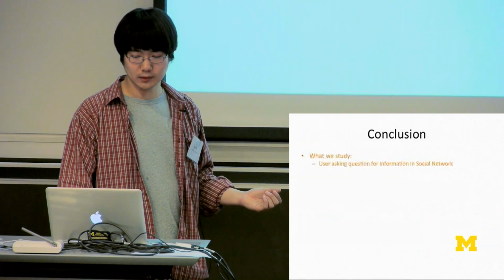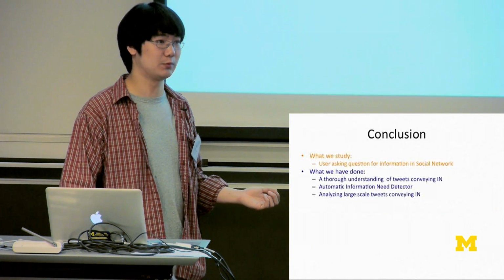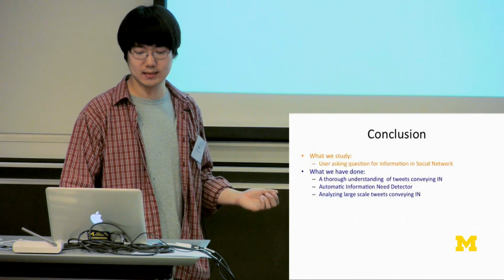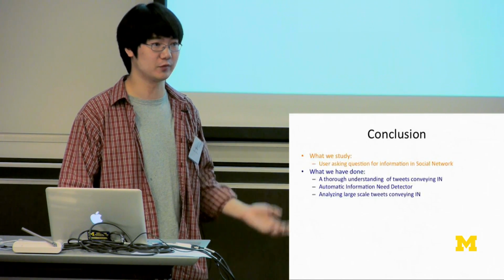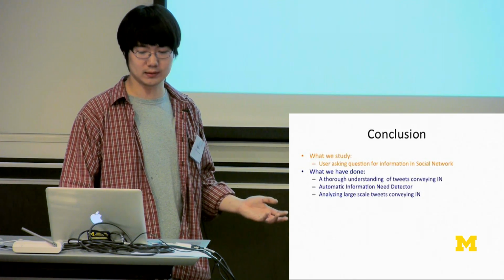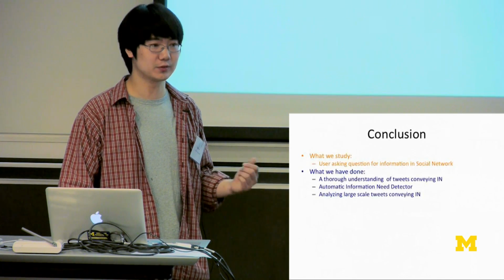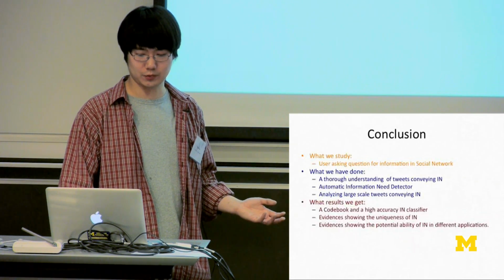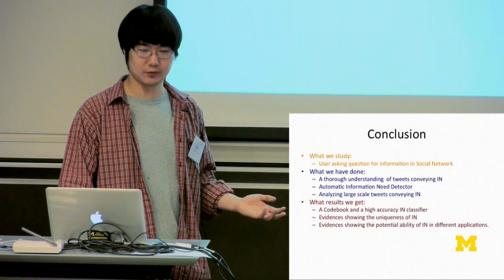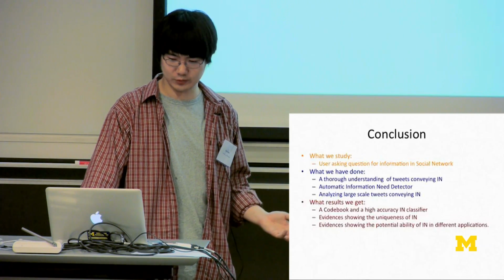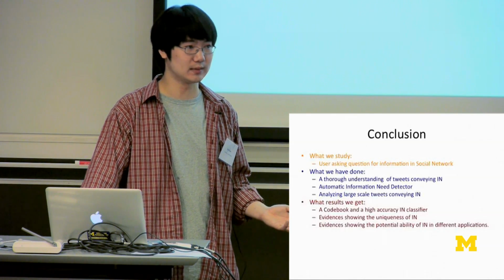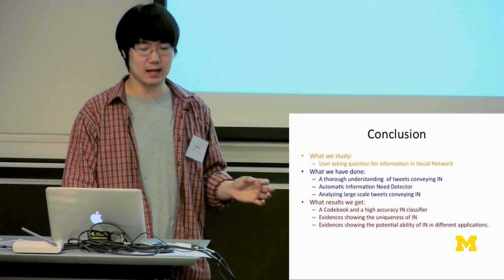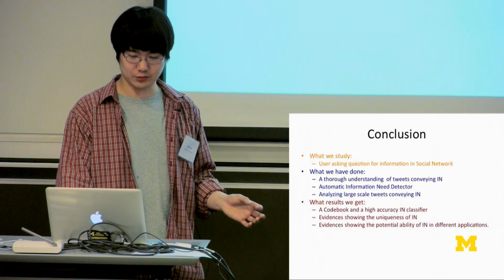The conclusion of this work is that what we study is user question-asking behavior in social networks. We have done a thorough study to understand this type of user behavior, and we propose an automatic information need detector, which we use to analyze a large amount of information needs. The results we have are the codebook, which is a guide for humans to label tweets, and a high accuracy information need classifier. And we have evidence showing that this feature, information need, is very important and unique in Twitter.